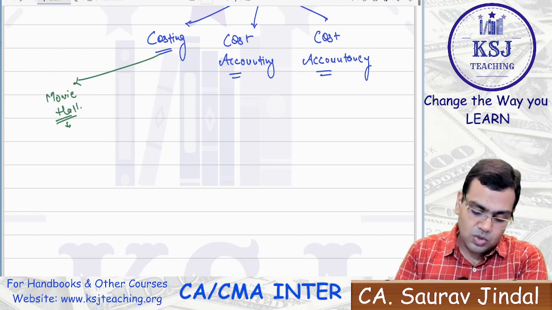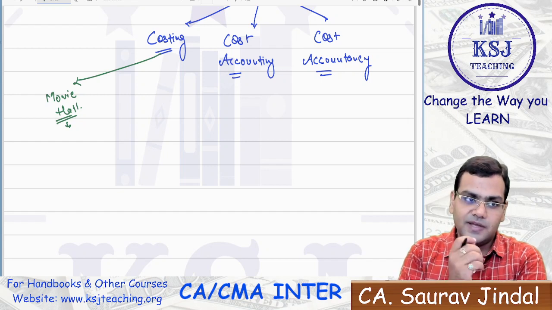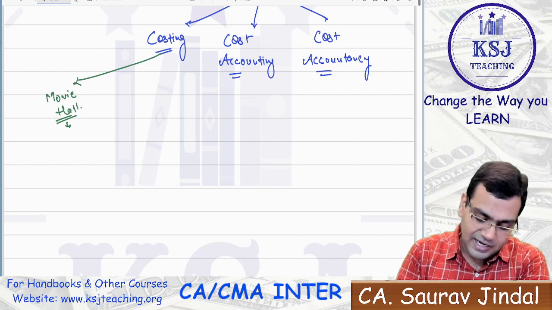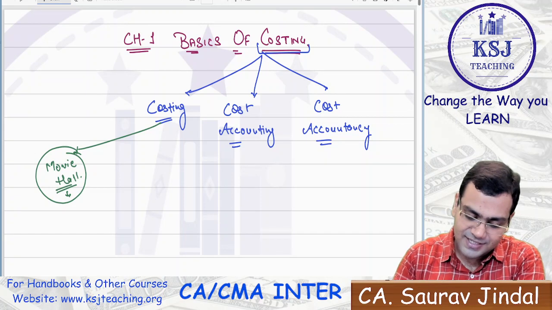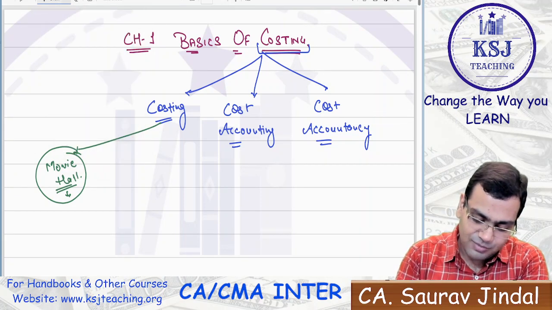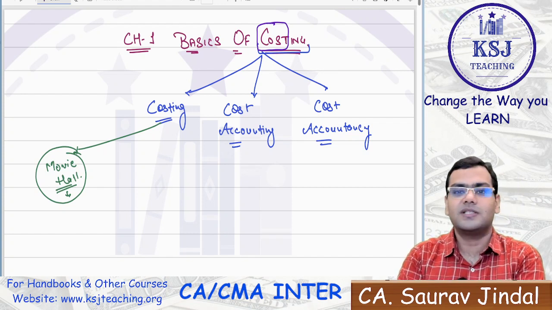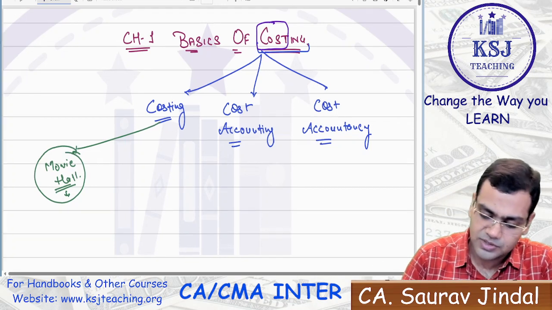Okay, before this terminology costing, there is one very important terminology that I want to discuss. I'll come to this movie hall example later on. If I come to the very first terminology, what is the meaning of this particular term cost? You go to a shopping mall and buy a shirt worth 2000 rupees. You come back home, and your father asks you how much this shirt was for. You will say, father, 2000 rupees.